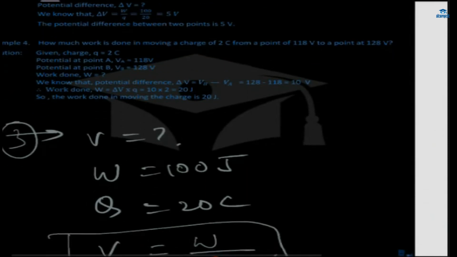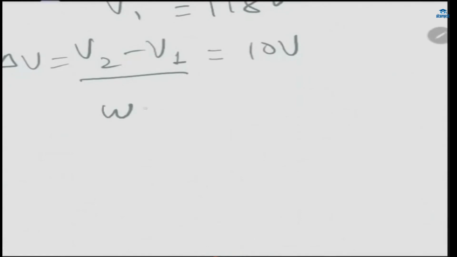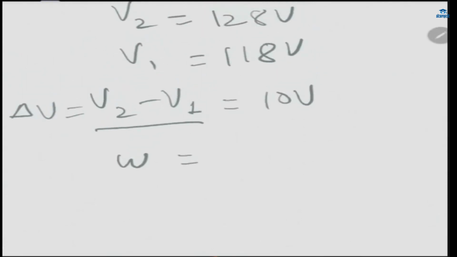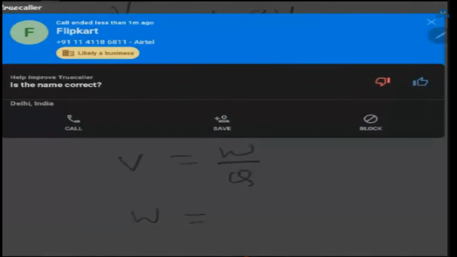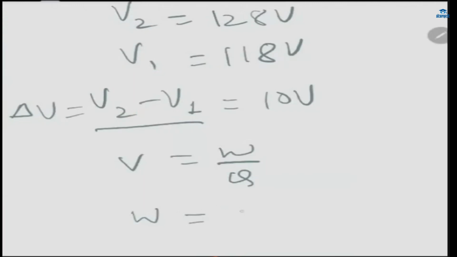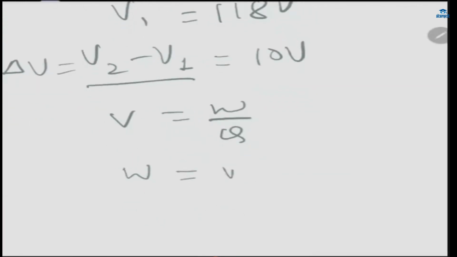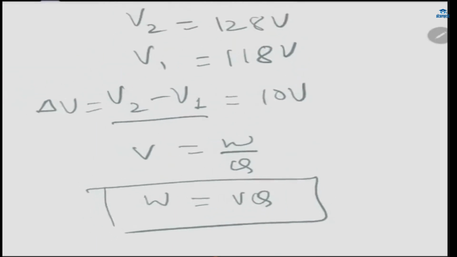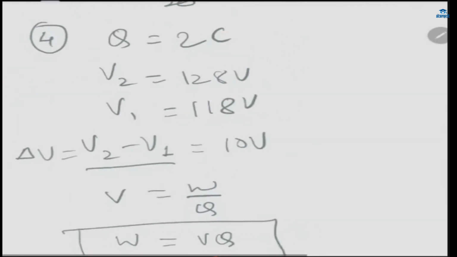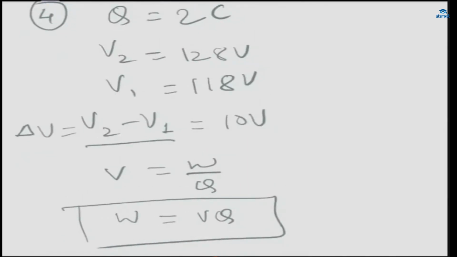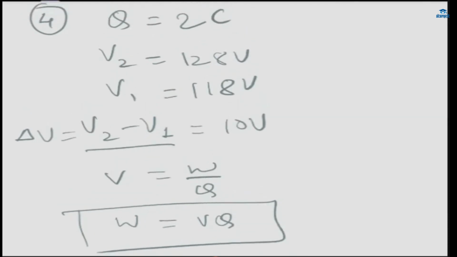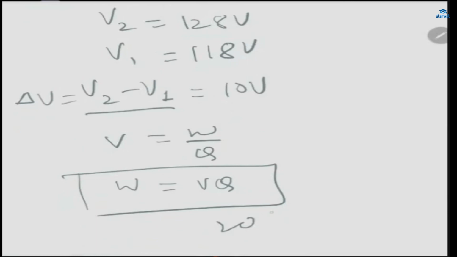Two things are given, and we have to figure out W. Just put it in the formula and tell me the answer. V is equal to W by Q, so W is equal to VQ. Just put these values in the formula, 10 volt and 2 coulomb. Tell me the answer. Yes, Sophia, what's the answer? It's 20 joules. And Rudra, what about you? 20 joule.